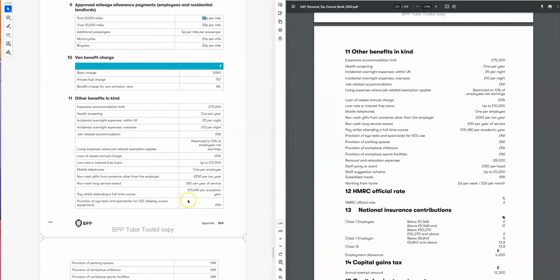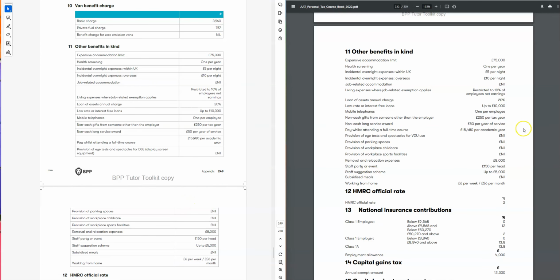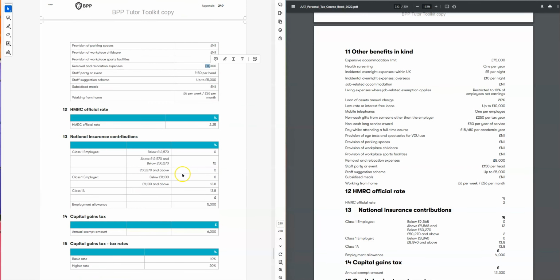Okay, so other benefits, let's have a look. It looks like the same: 75 for the accommodation for the expensive one, and then £5 per night, £10 per night. It looks like the same. Up to 10,000, 8,000 is the removal, and here we have a removal of 8,000. So it remained the same.